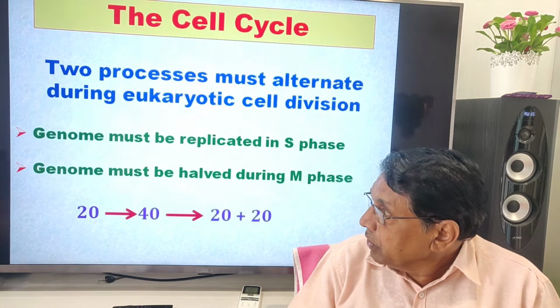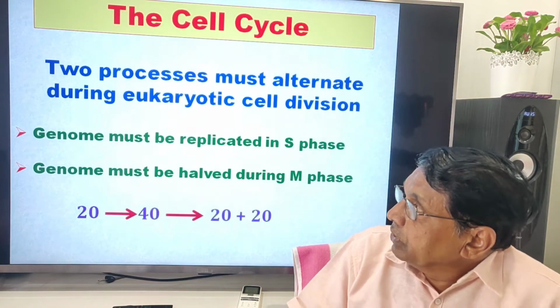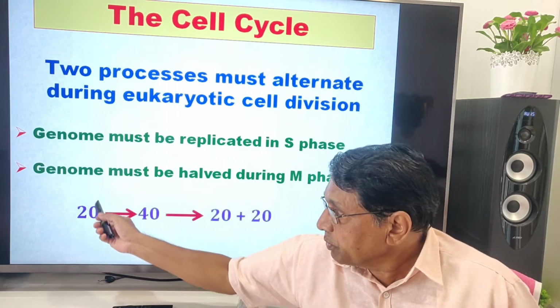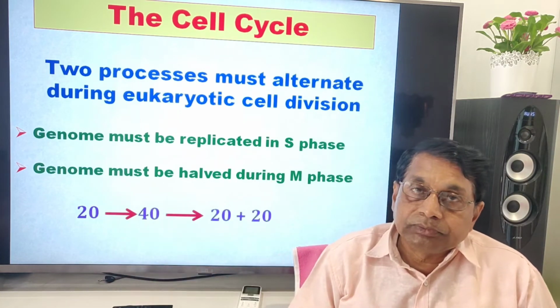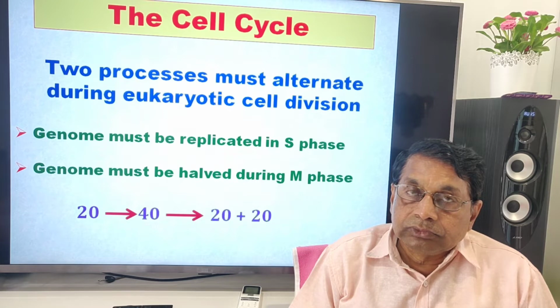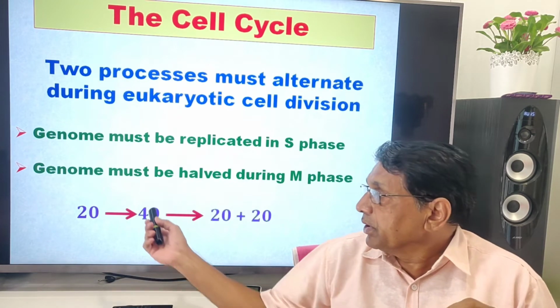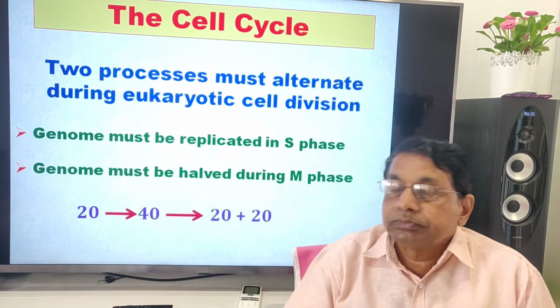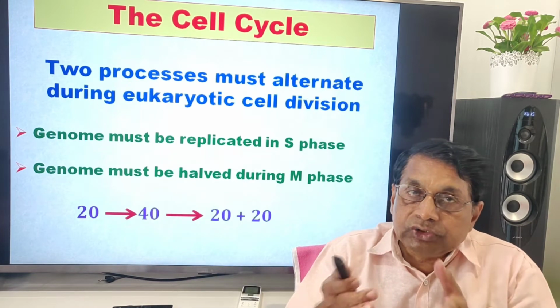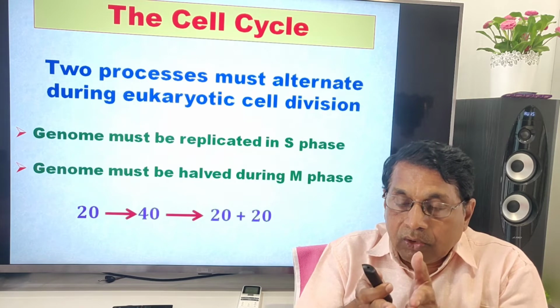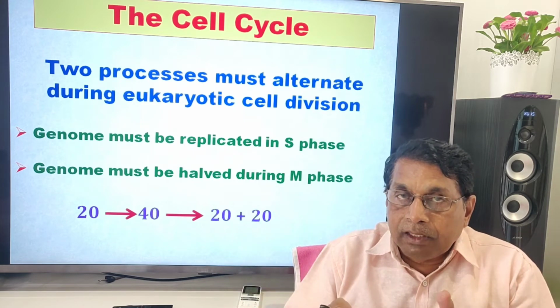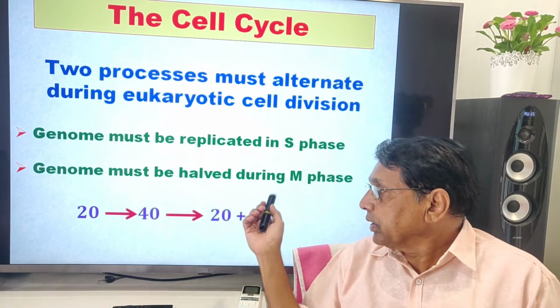So, look at this. For example, in an organism, 20 chromosomes are there. The 20 chromosomes before cell division become double, 40. These 40 are equally distributed between the 2 daughter cells.